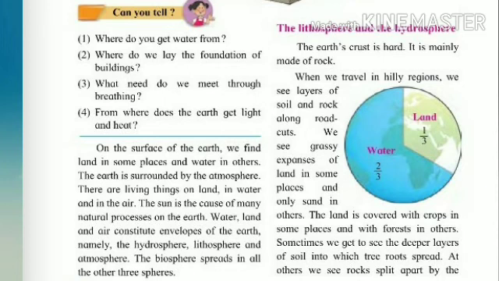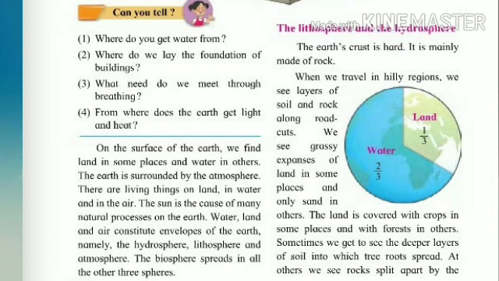The earth's crust is hard. It is mainly made of rock. वो पत्थर का बना होता है, अर्थ क्रस्ट रॉक का. When we travel in hilly regions, we see layers of soil and rock. Along road cuts, we see grassy expanses of land in some places and only sand in other.